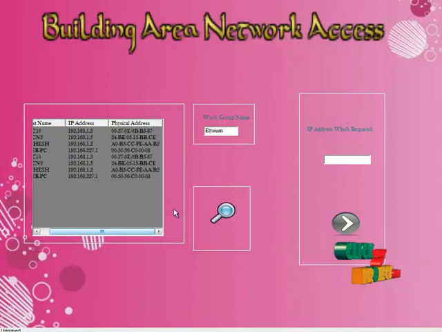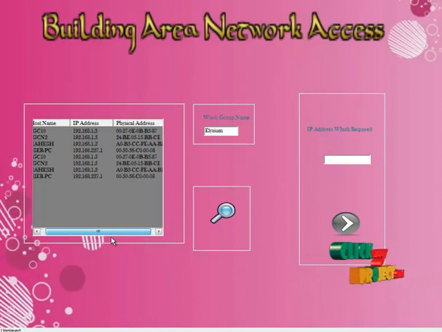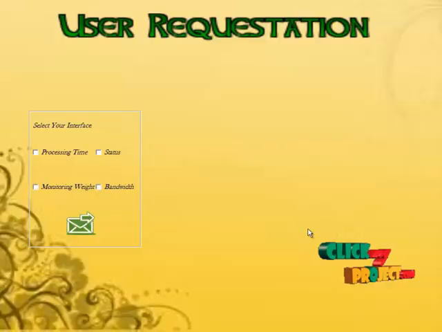Here the whole areas will get connected. Now I got an IP address for the different layers of networks which are connected. Now I am going to choose any one of the IP addresses. For that IP address, I am going to get the information for the resources. I am just giving my IP address as 192.168.168.1.3, and now I am going to access the information about this IP address.